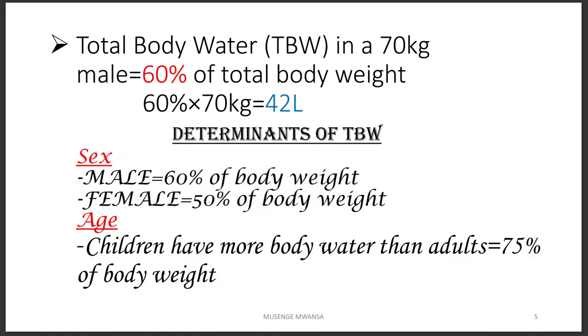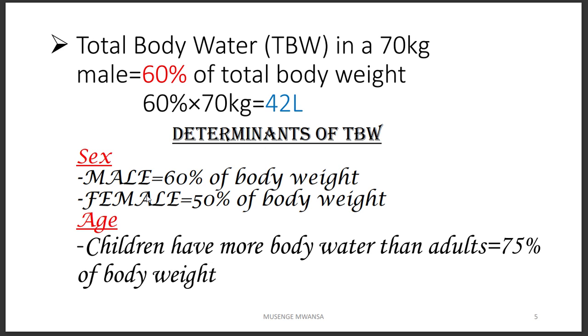Now let's talk about how we calculate the total body water. The total body water in a 70 kg man is going to be 42 liters. Now, how do you find that 42 liters? Total body water is given as 60% of the weight. This is specifically for a man, 60%. So if my weight is 70 kg, I'm going to multiply by 60%. 60% of 70 kg will give me 42 kg. But because 1 liter of water is equal to 1 kg, looking at the density of water, if it is 42 kg, then that is equivalent to 42 liters.